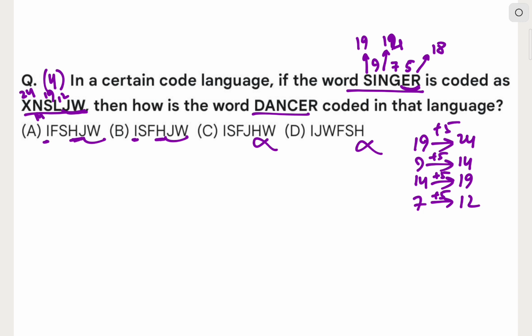Anything from the next two letters, it means anything from A or N. And N becomes S. So option number A will become our correct option. We don't even have to calculate this. So option A here becomes our correct option, and it was a very good question.